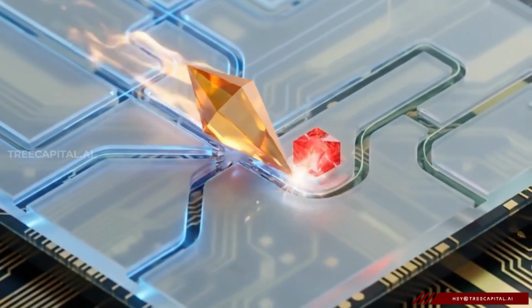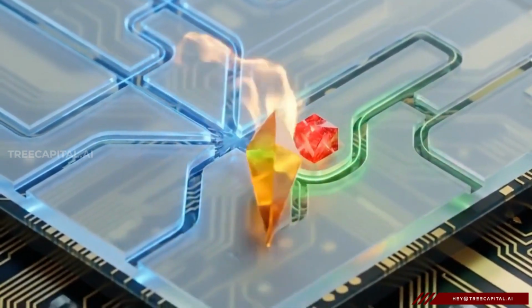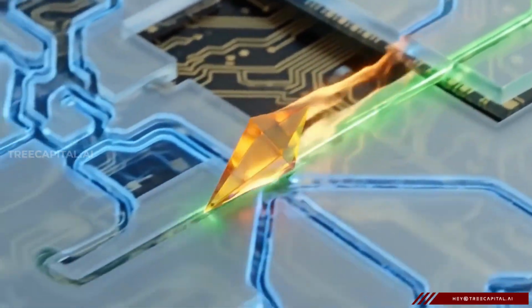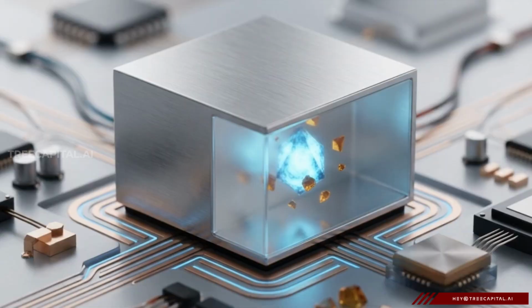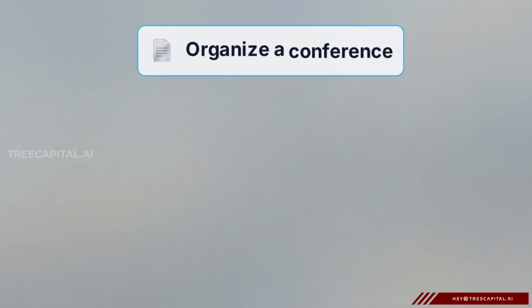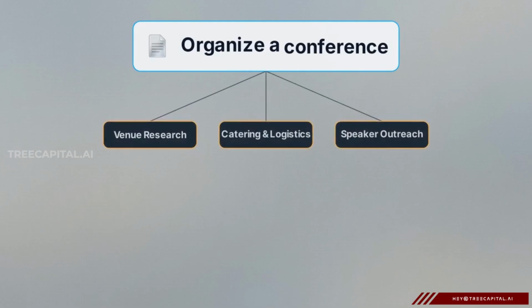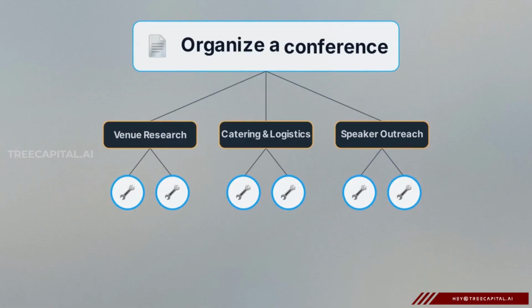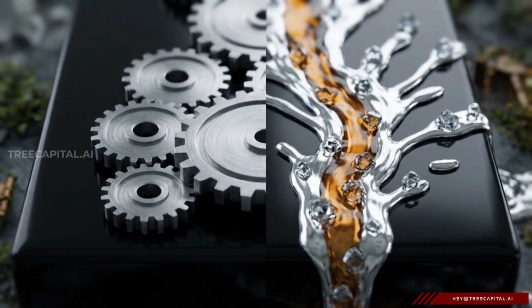You assign it a goal, and the system independently formulates a plan, adapts, and moves to achieve that outcome. These agents act autonomously by using large language models, or LLMs, as cognitive reasoning engines. An LLM is a complex neural network that generates text by predicting the most probable next word based on its training data. Agents leverage this prediction capability to create an internal chain of thought, logically breaking a massive objective down into discrete subtasks. This marks a transition from deterministic software to probabilistic environments.